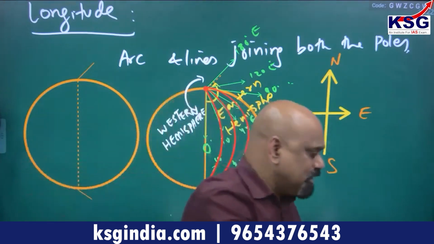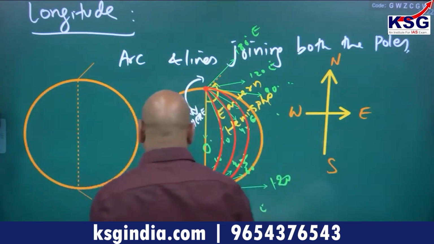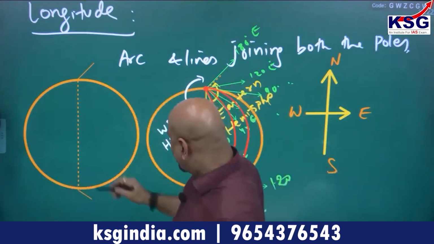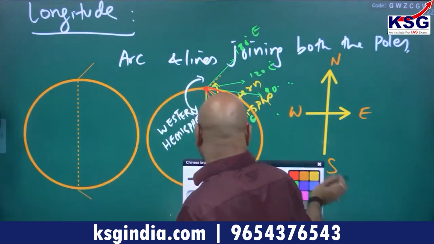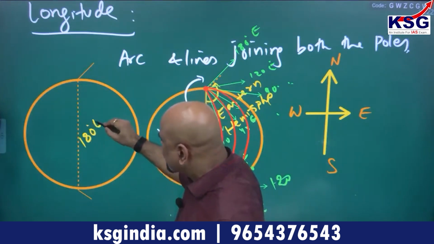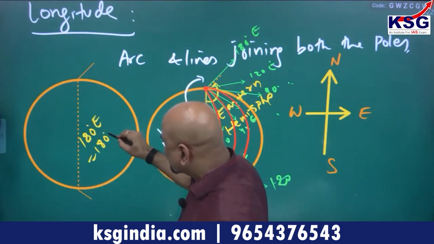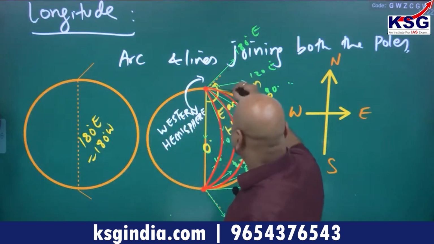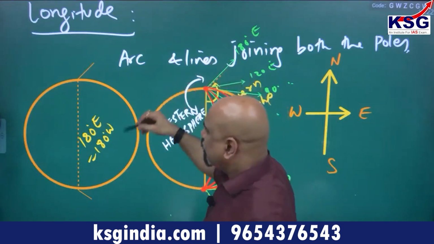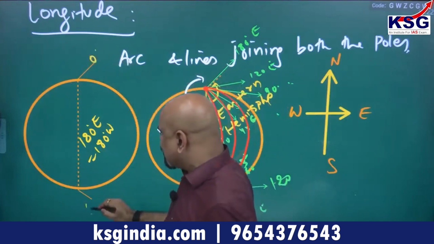By the way, 0 degree longitude has its back side at 180 degree. If this side is 0 degree longitude, the other will be 180 degree east equal to 180 degree west. From this side it is east, from that side it is west. So this will be 0 degree.